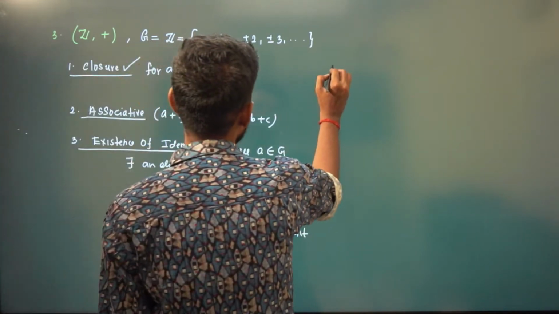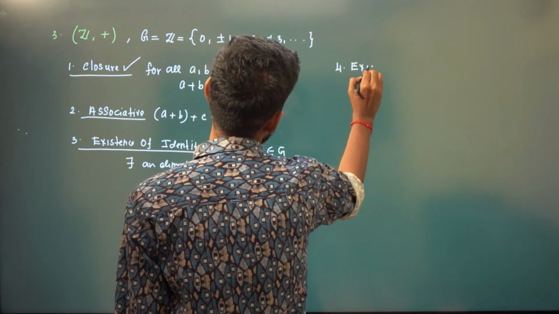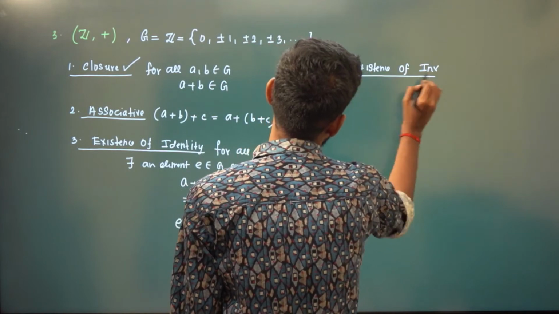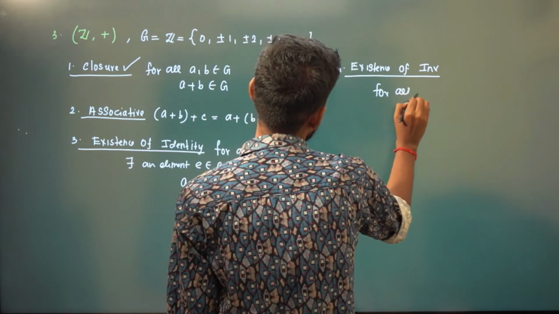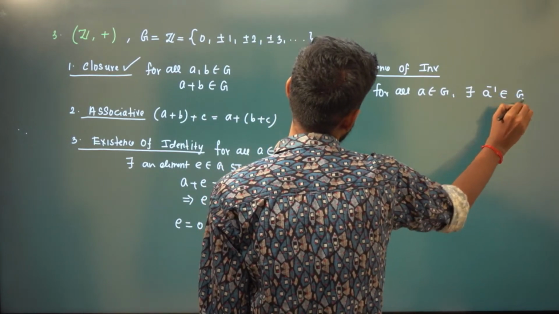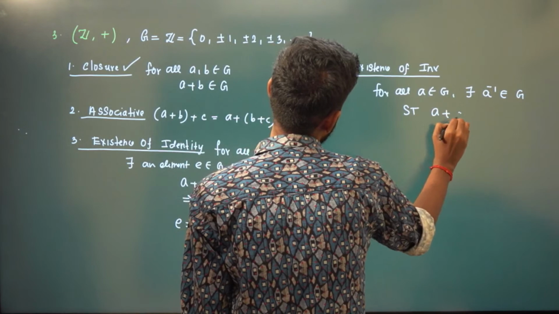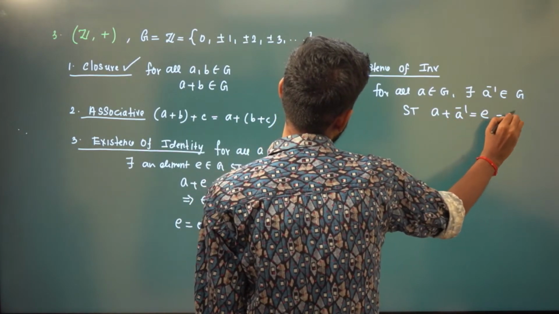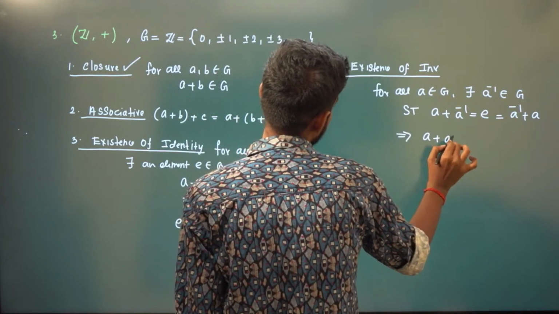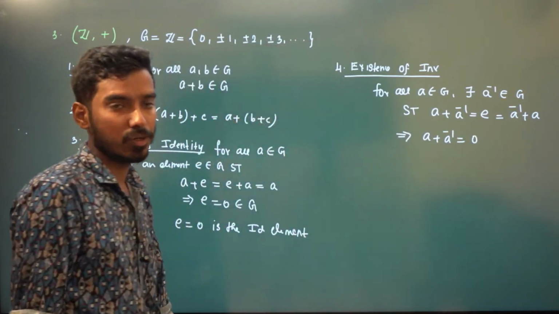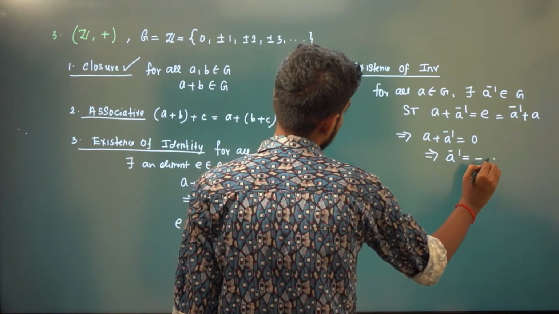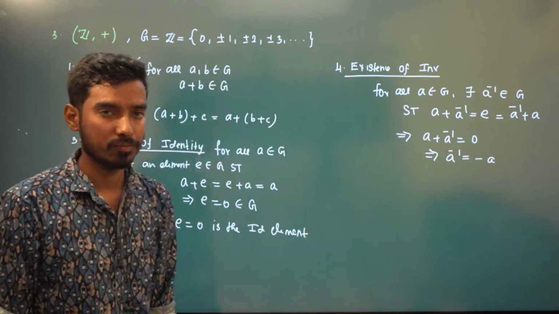And what about existence of inverse? For all A belonging to G, there exists an A inverse in G such that A plus A inverse is equal to E, which is the same as A inverse plus A. Now this implies A plus A inverse is 0, because E is 0 here. That means A inverse has to be minus A. Yes or no? 2 plus what is 0?